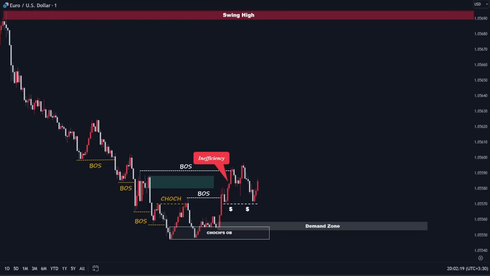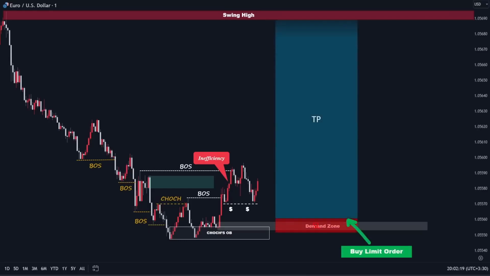Now that all criteria have been met, we can go ahead and place a buy limit order at our identified point of interest, with the stop loss a few pips below our zone, and also with the half size of the order that I executed earlier from the change of character's demand zone. And for the take profit, I am going to target the swing high.